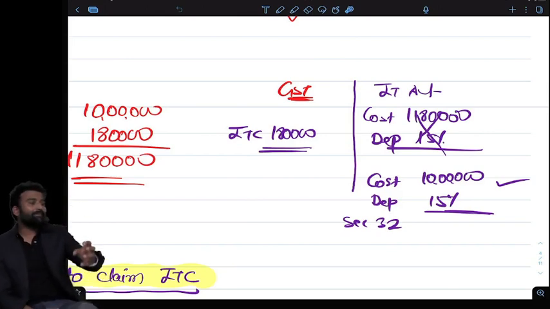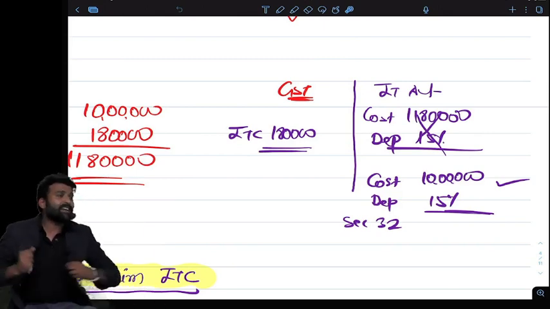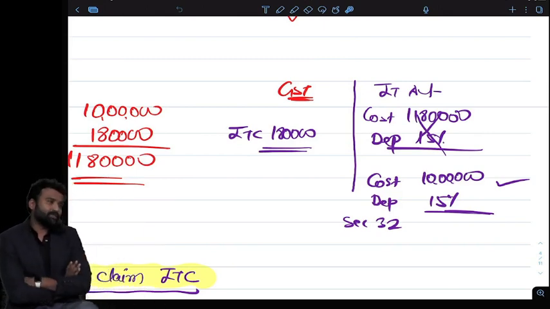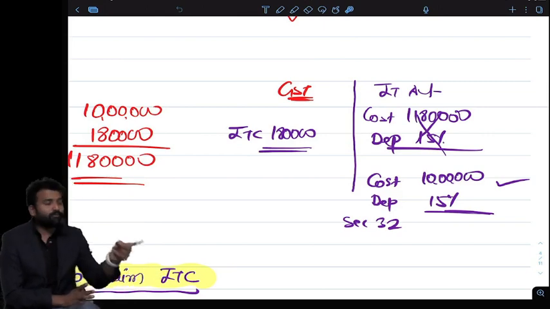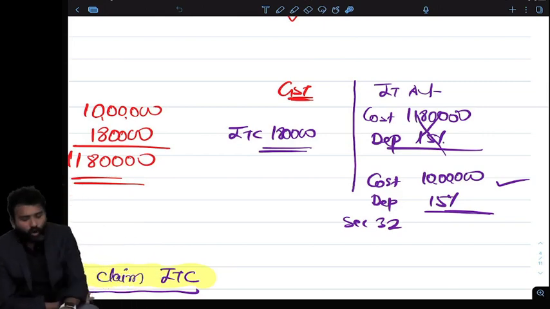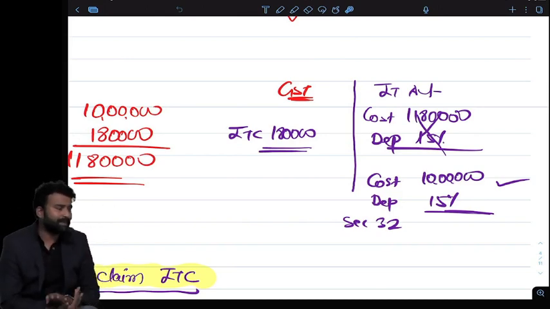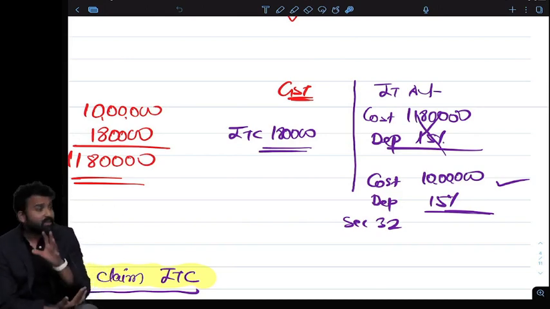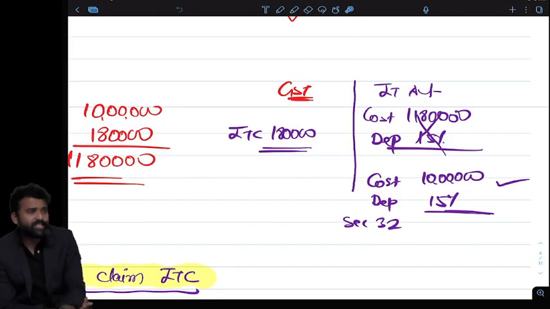You cannot claim the deduction under the Income Tax Act and also claim ITC as well. If you are claiming the deduction of 1,80,000 under the Income Tax Act, you cannot claim ITC. If you want to claim ITC, you cannot claim depreciation under the IT Act. Okay, so this is one more important condition.